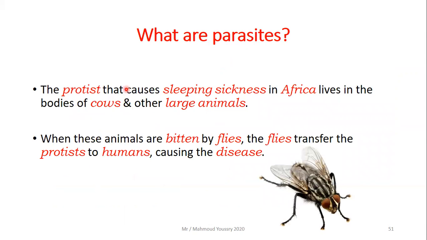The protist that causes sleeping sickness in Africa lives in the bodies of cows and other large animals. When these animals are bitten by flies like this one, this is the house fly, the flies transfer the protists to humans, causing the disease.